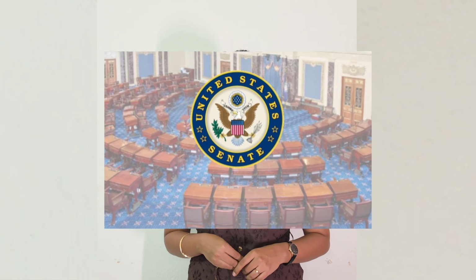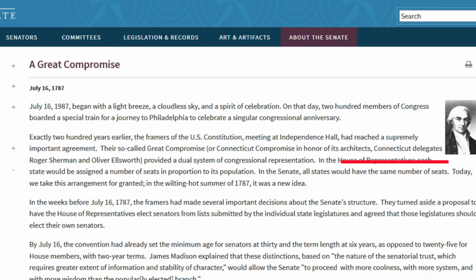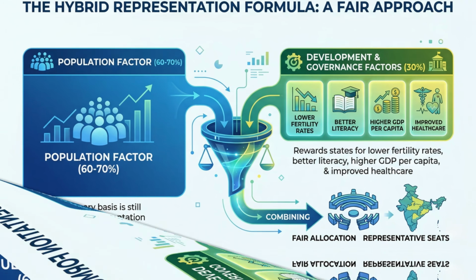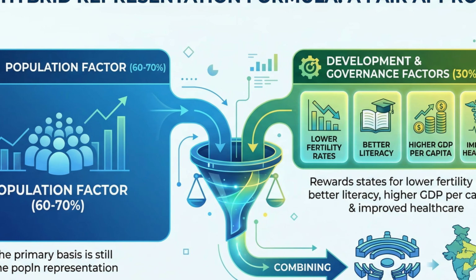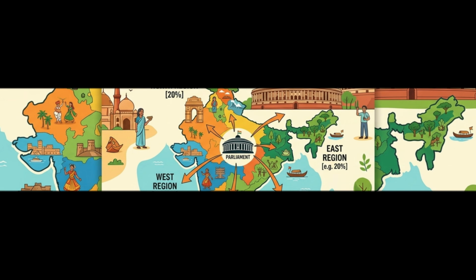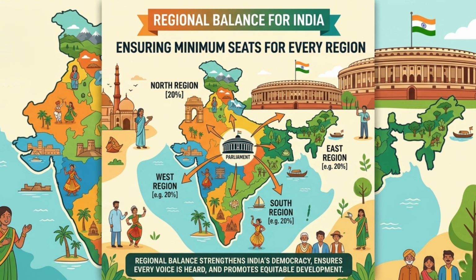Even other democratic countries have faced this dilemma, like the USA. The People's House is completely based on population, but the Senate, which is the Rajya Sabha in the Indian scenario, gives equal representation to all the states, be it big or small. And the government can consider development indicators like tax contribution and human development index, along with the population, which brings competition between the states to perform better. Or dividing the country into zones and allocating a minimum number of guaranteed seats might remove the fear of unrepresentation and can benefit union territories and the northeastern states, ensuring regional balance.